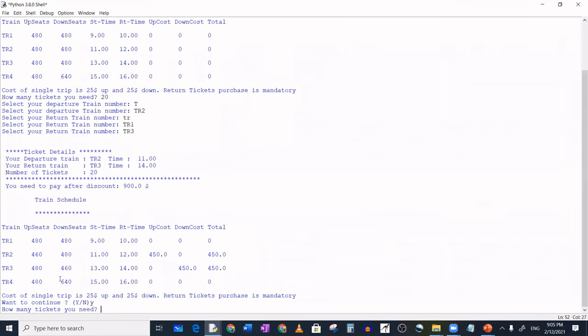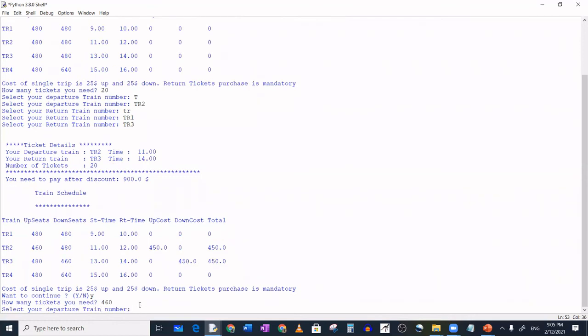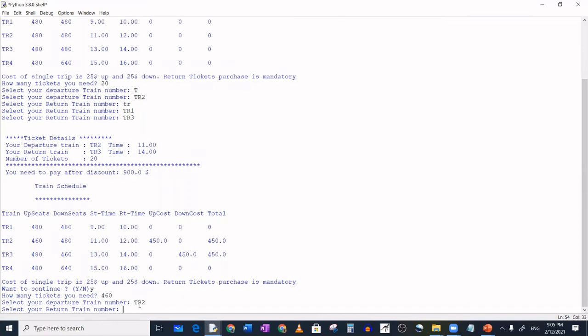How many tickets you need? I want to show you this closed message, how nicely it comes. So first I want to purchase 460. Remember, 460 together means the discount won't be there, because it applies only from 10 to 80. So I'm entering 460 to show you. The train number is TR2, and I will travel back in TR4.